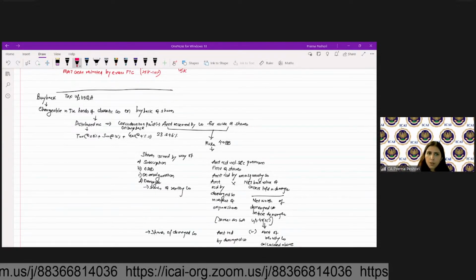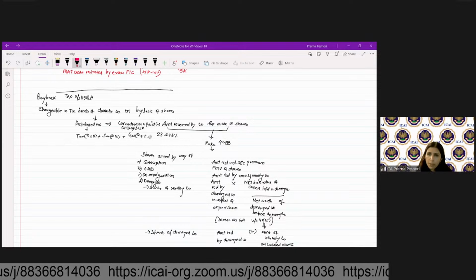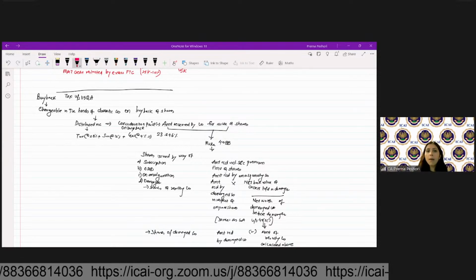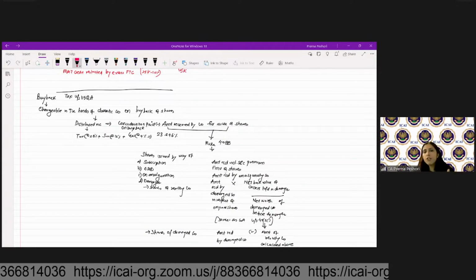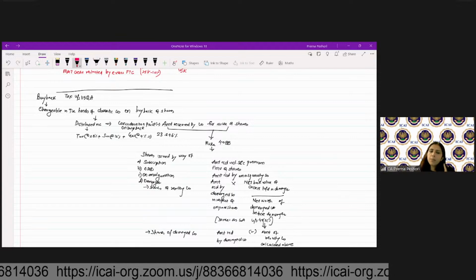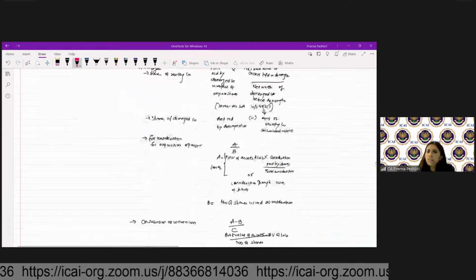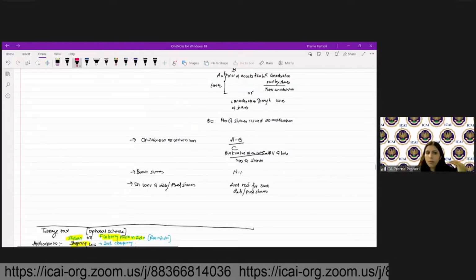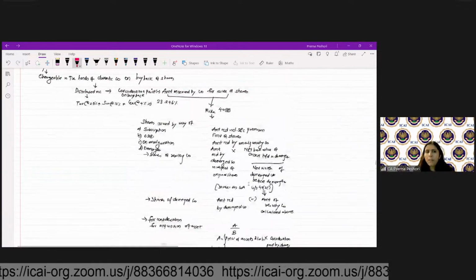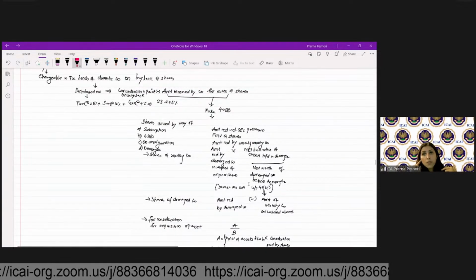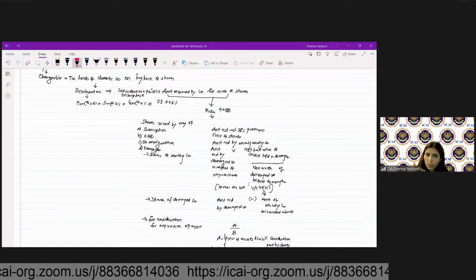So what is the distributed income? It is the consideration paid by the company on buyback minus the amount received by the company for issue of shares. That is to be determined by Rule 40BB. And Rule 40BB gives the different scenarios as to how the amount has to be determined. For example, on subscription, the amount received on subscription, including the security premium.